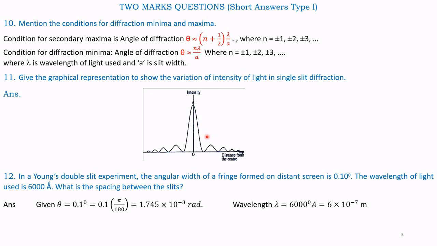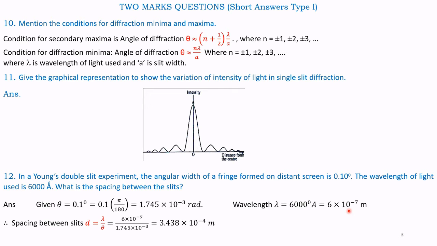Given theta is equal to 0.1 degree, that should be converted into 0.1 into pi by 180, that is equal to 1.745 into 10 to the power of minus 3 radians. And wavelength lambda is given by 6000 Angstroms, that is equal to 6 into 10 to the power of minus 7 meters.